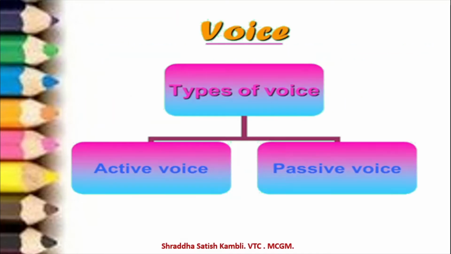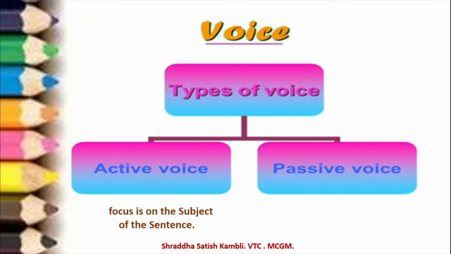To further clarify this point, let us see the two types of voices now. Types of voice. So you have active voice and you have passive voice. Active voice means the focus is on the subject of the sentence. The sentence has got a subject and a predicate, and the verb is part of the predicate.